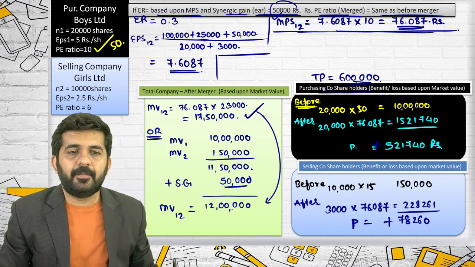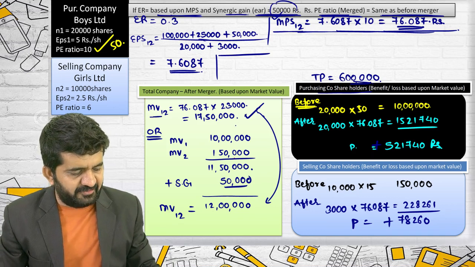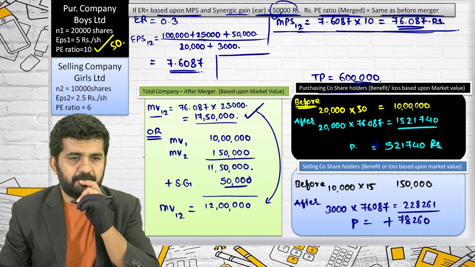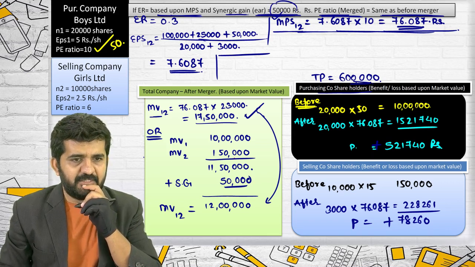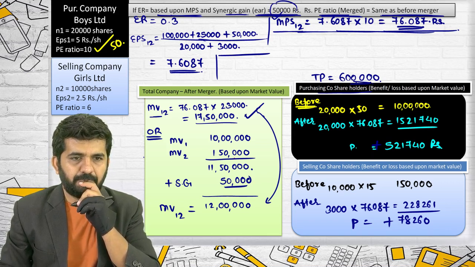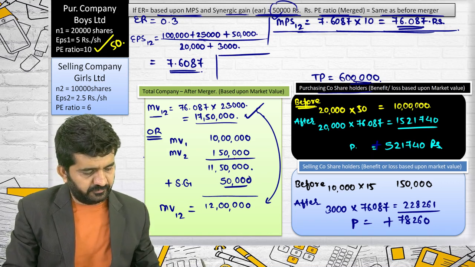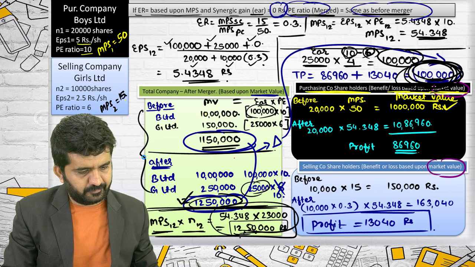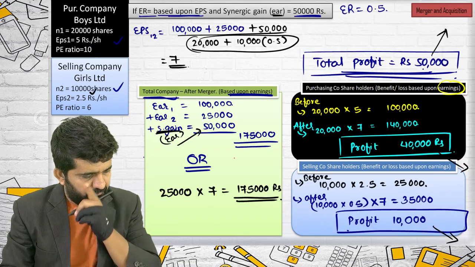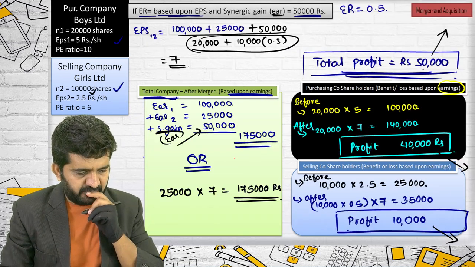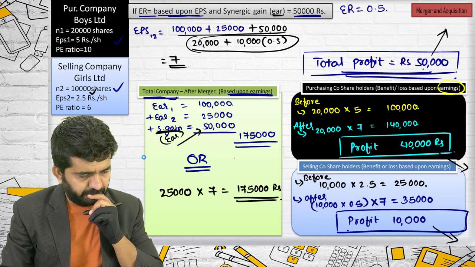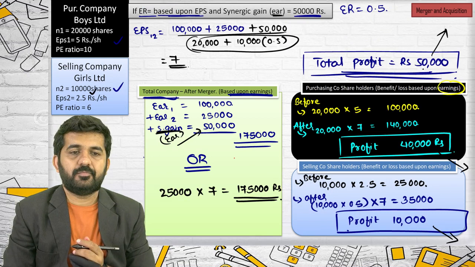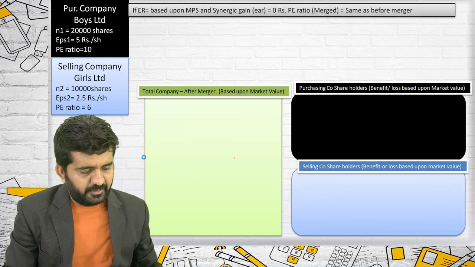Yes, that is 12 lakhs. Then market value of 1, 2 is 17,50,000. No, that won't be 12 lakhs. Earlier, the market value was 11,50,000. Yes. Then there is profit of 1 lakh that we solved even earlier, due to PE ratio of selling company being lower. 10 minus 6, that is 4 into 25,000 is 1 lakh. Alright. And then the synergic gain we will multiply with PE ratio, that is 50,000 into 10, 5 lakh. Alright. Your answer is correct.